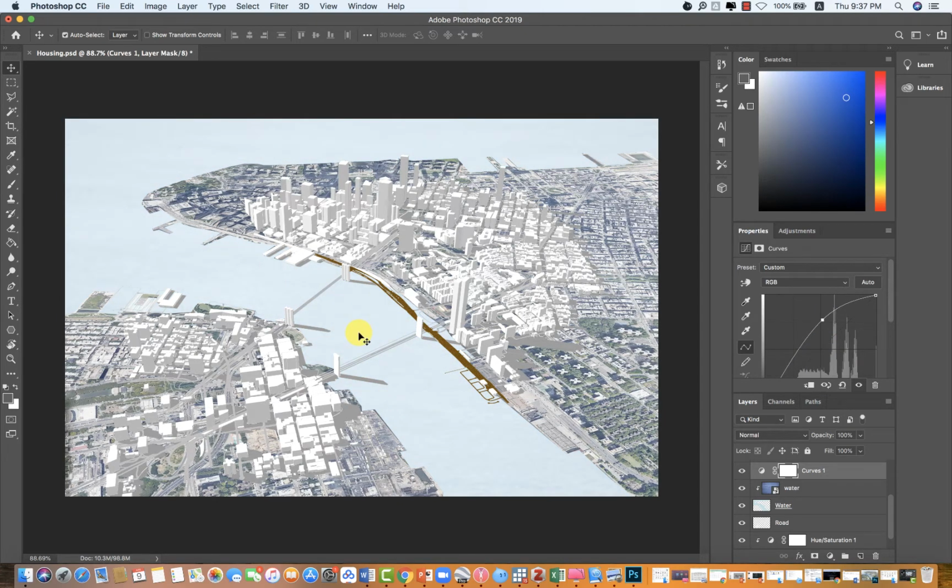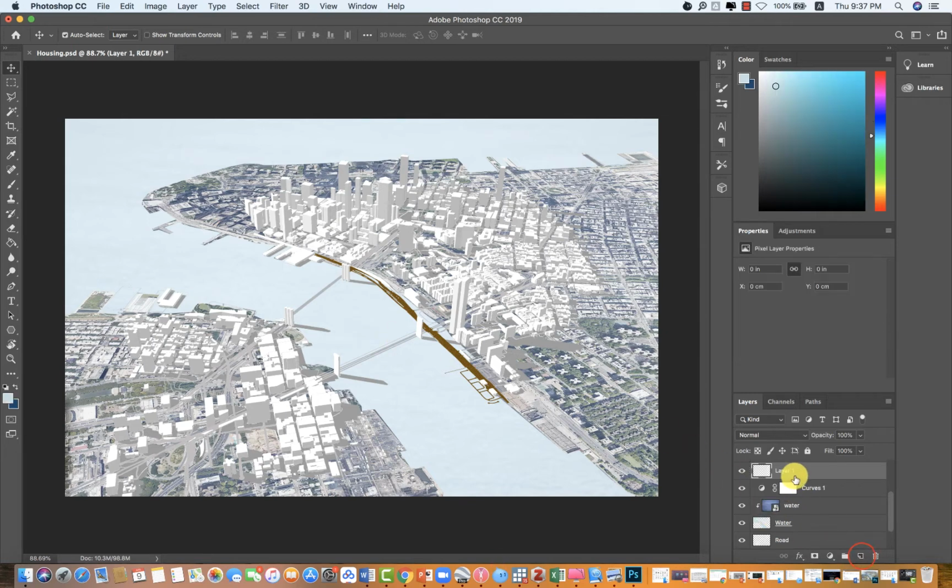If I just use one color, the water will be boring, so I need to add another layer to add some variation to water. So I add another layer called watercolor. And right now I need to use the brush to paint a darker color for some areas of water.